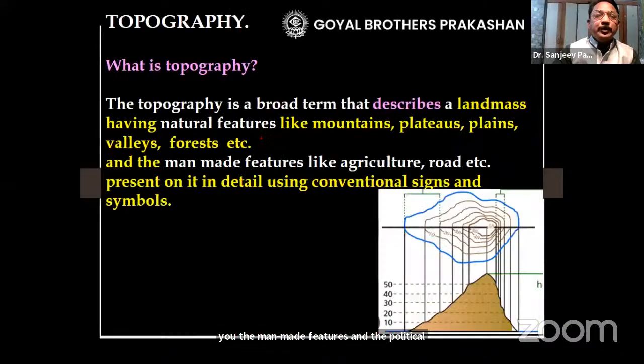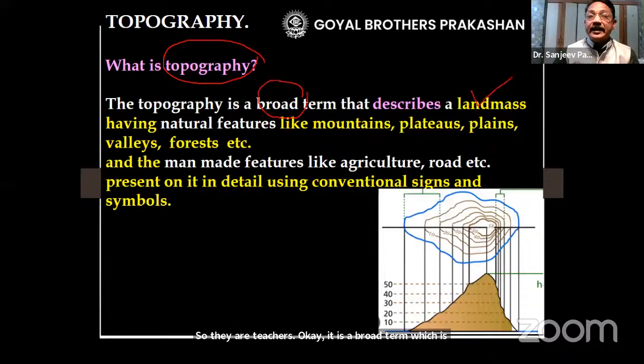Now, what is the definition of the word topography? Dear teachers, it is a broad term showing us landmass like mountains, plateaus, plains, valleys, and forests present on the landmass, and all of them are definitely natural features. We also show the man-made features. So which man-made features do we show? We show agriculture, roads, houses, post offices, and many other major features.